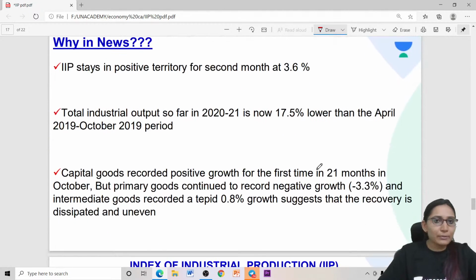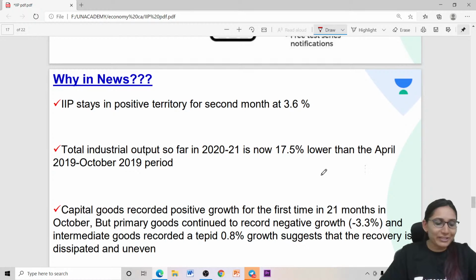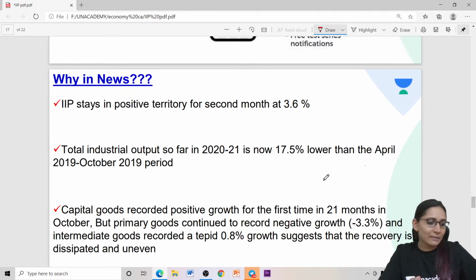Now we will come to the current affair, that is the economy of the day. But before that, if you are watching this class live, let me know, send me a hi, hello. Let's make it more interactive. Especially a subject like economics is a little bit technical, and I know there are so many students who do not come from an economics background. So I don't want this to be a one-way communication.